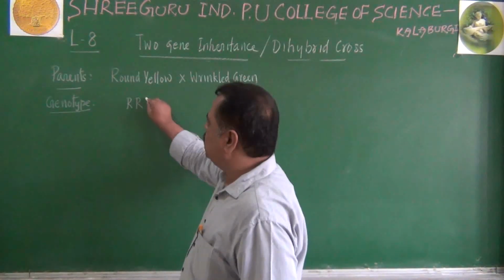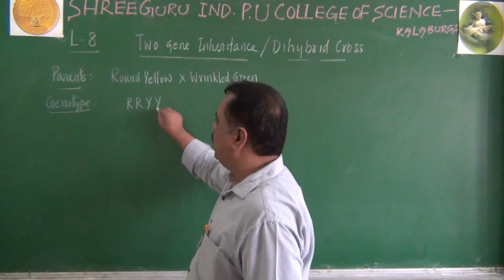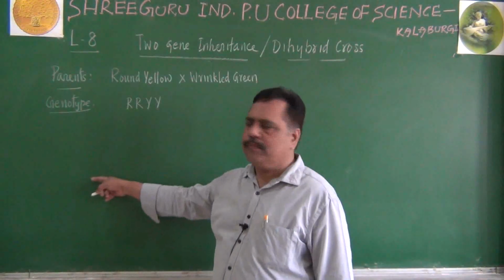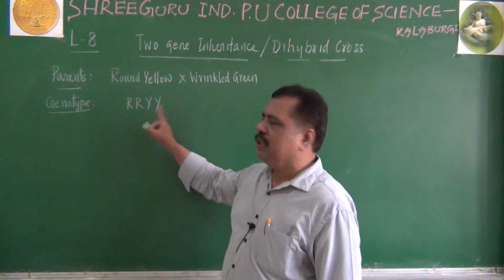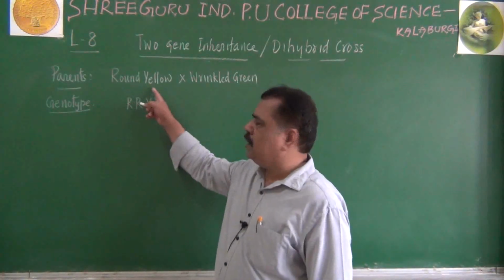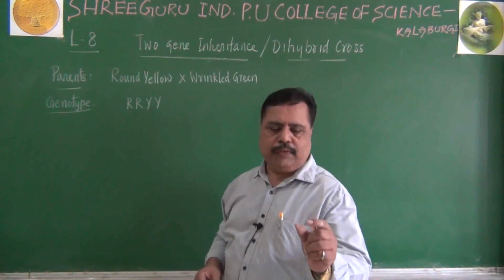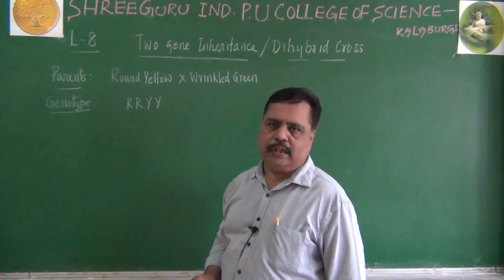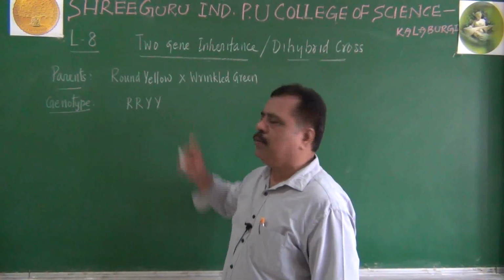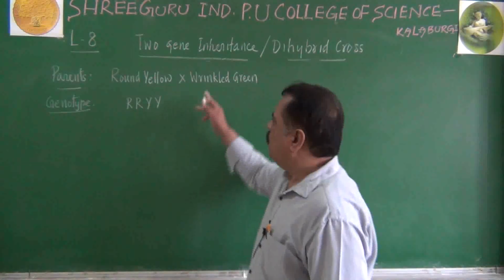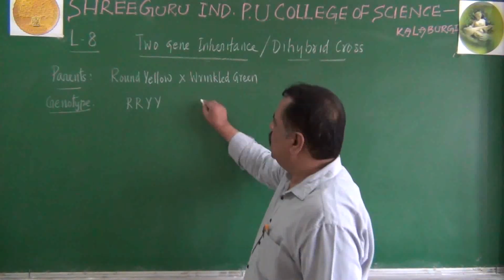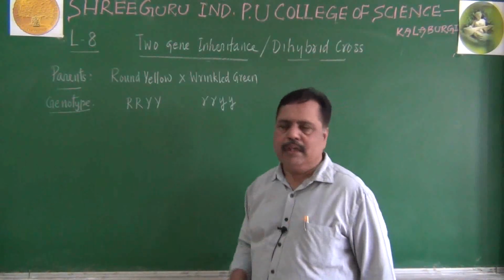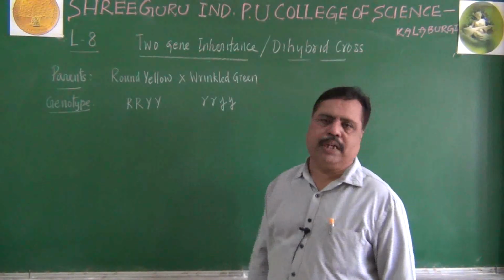For yellow condition, let me put capital Y, capital Y. Why I took capital R, capital R, capital Y, capital Y? I told you already. Roundness is dominant, yellow is dominant. So this parent is double dominant. With reference to shape also it is dominant. With reference to color also it is dominant. So capital R, capital R, capital Y, capital Y we are writing. What about a wrinkled green means? Small r, small r, small y, small y, let me write here. This is the genotype of the parent.